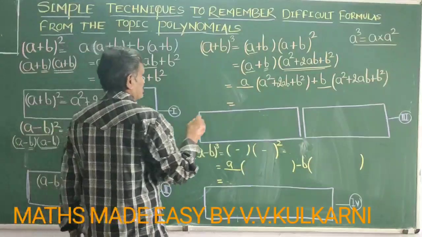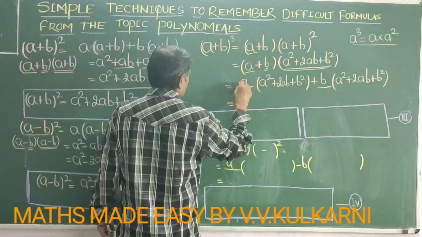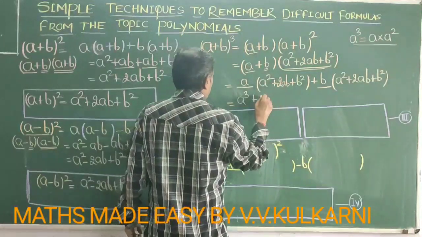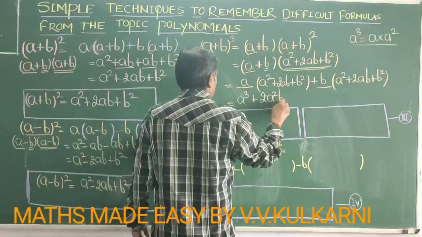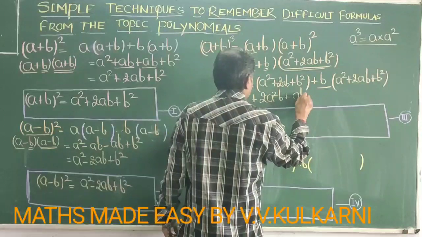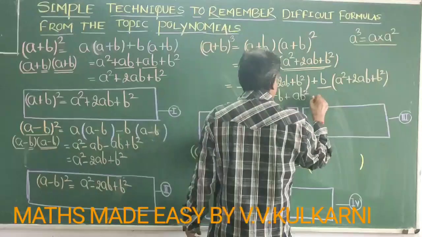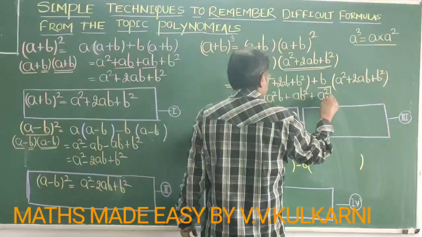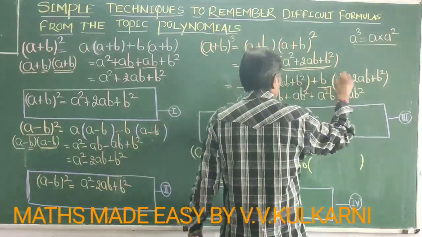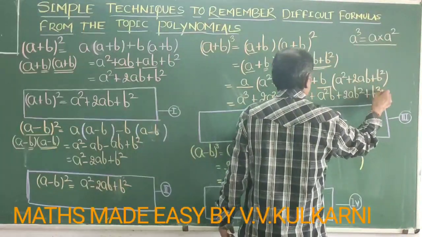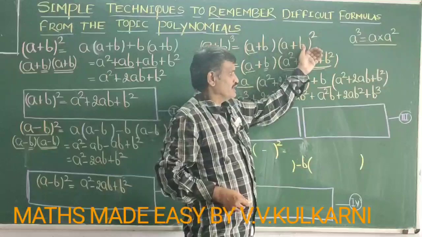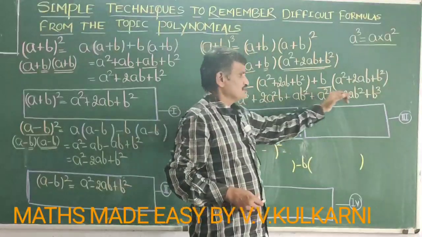So if I simplify further, plus of plus is plus, a into a will be a cube, a into 2ab will be 2a squared b, a into b square will be ab square, then a squared b, 2ab square, and b cube. So I have multiplied 2 terms by 3 terms, and in total I will be getting 6 terms.